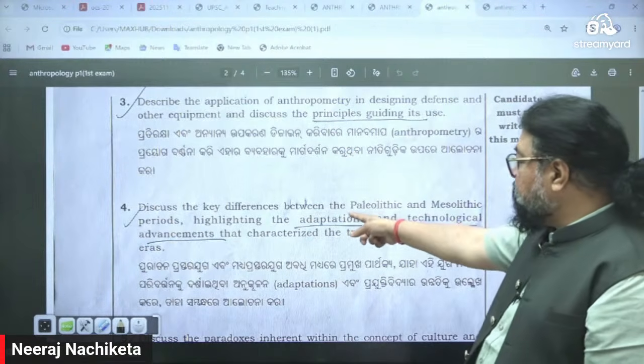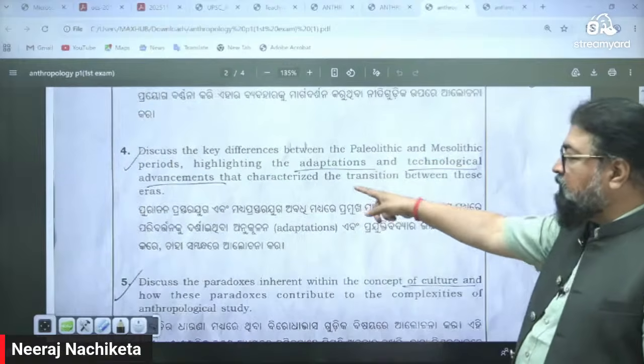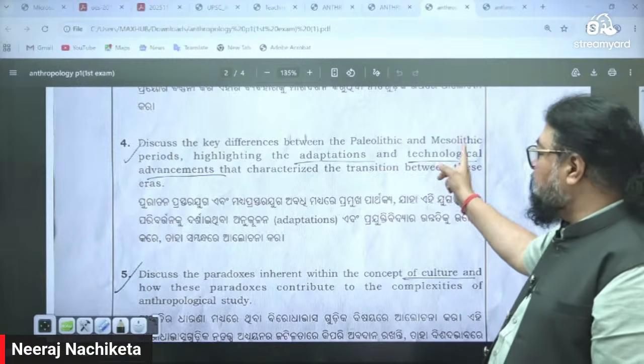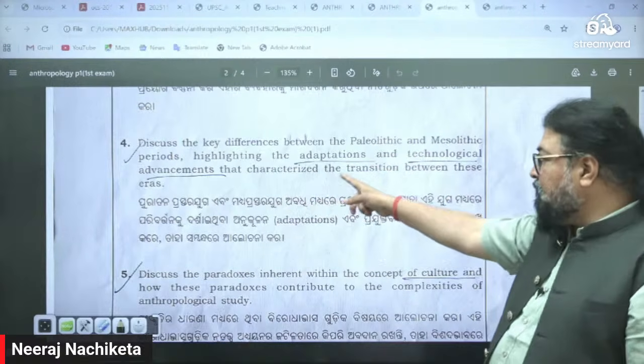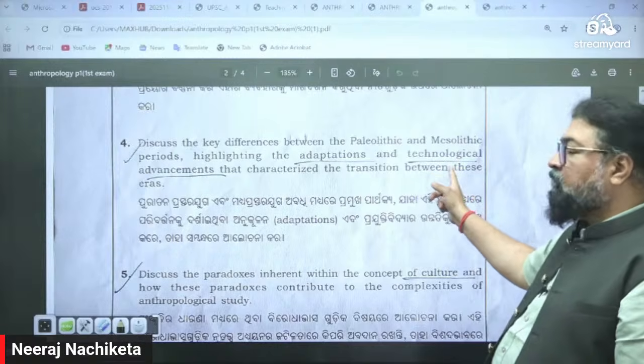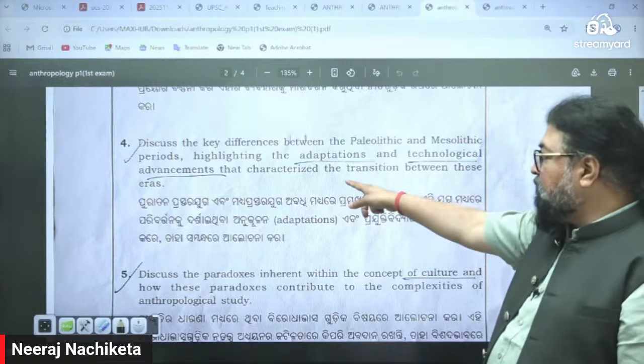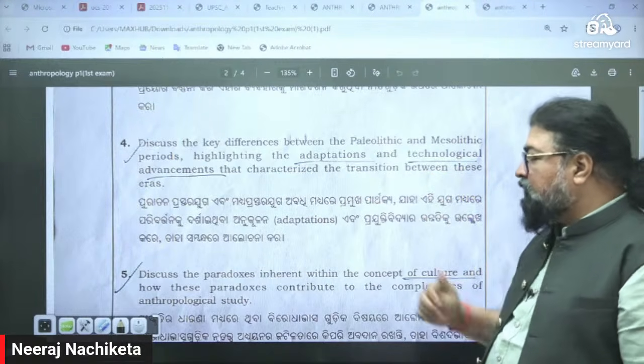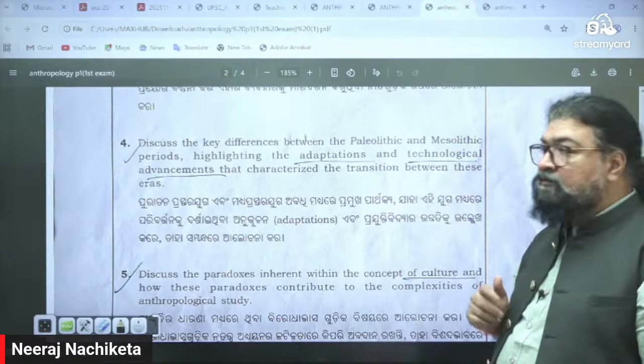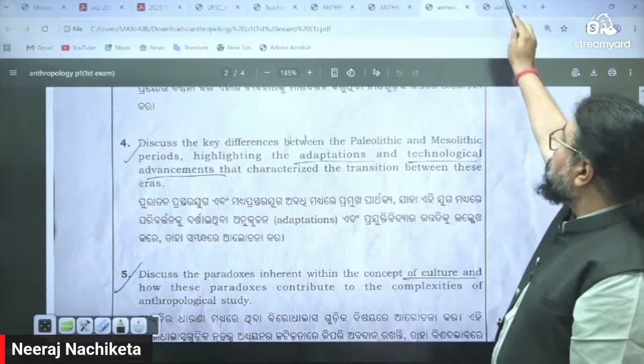Discuss the key differences between Paleolithic and Mesolithic periods, highlighting the adaptations and technological advancement that characterize the transition between these eras. And now this is paper 2, anthropology, Odisha Service.